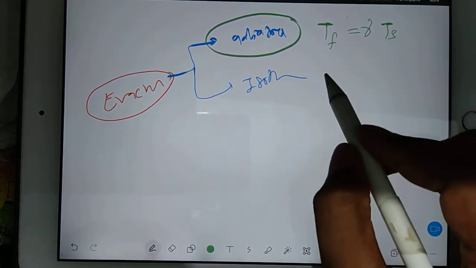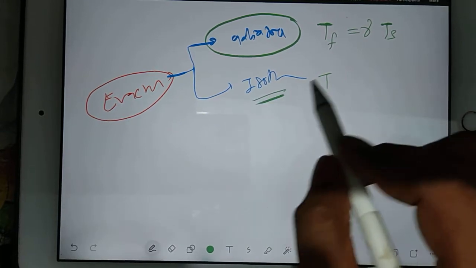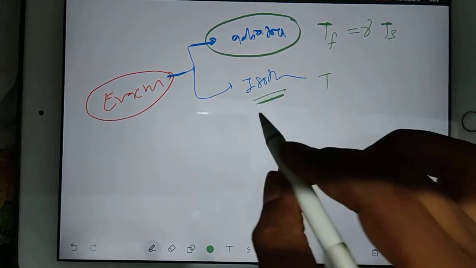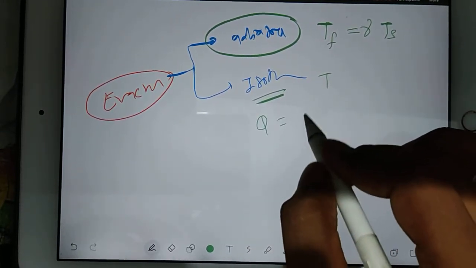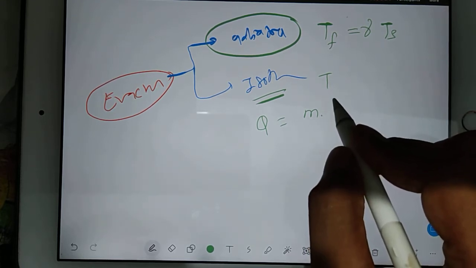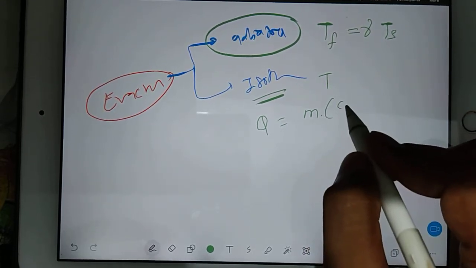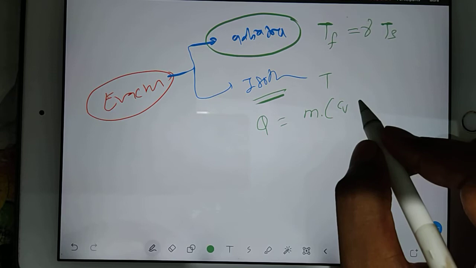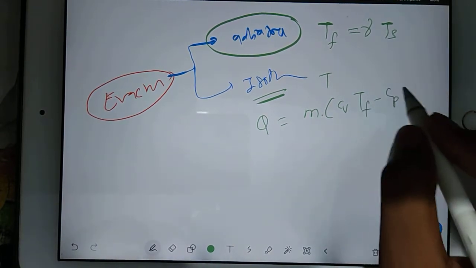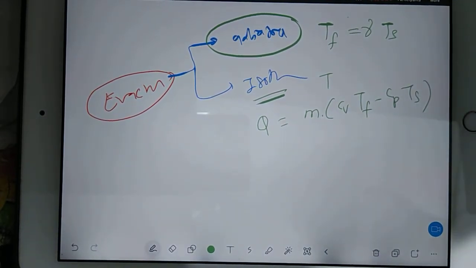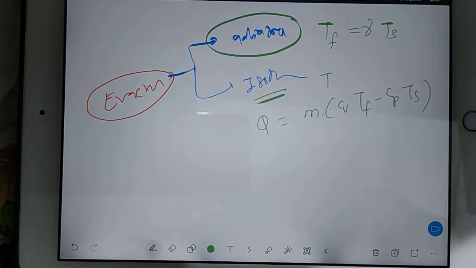And in the case of an isothermal process, your heat is not 0, so your heat supply will be equal to mass into, you can write like this, Cv because of constant volume, then T final minus Cp, then T initial. So you have to remember this formula, and after that we will take one question and that question will be easy.